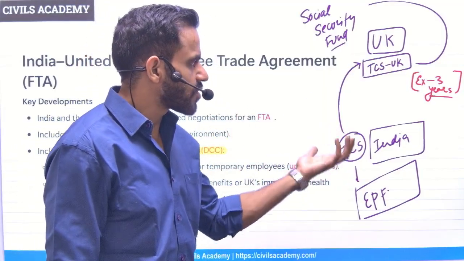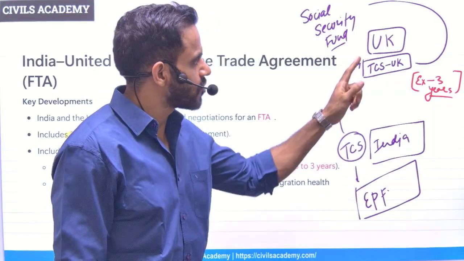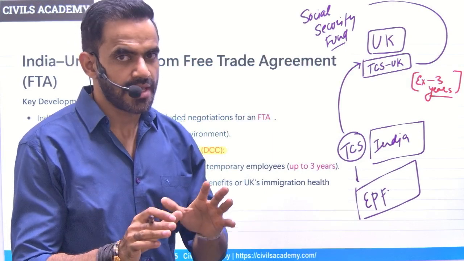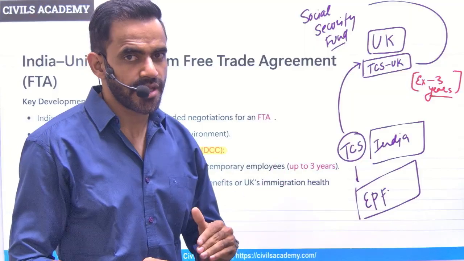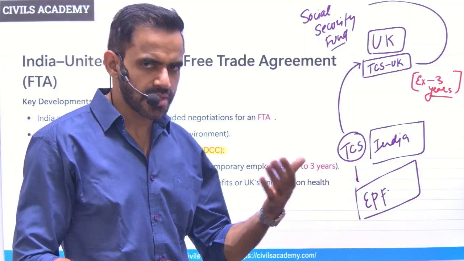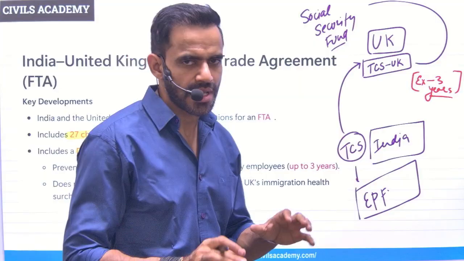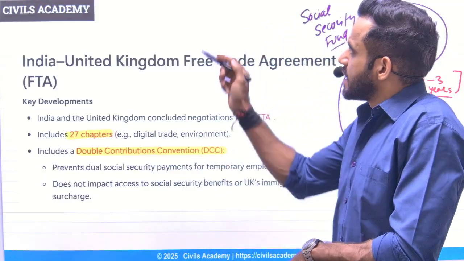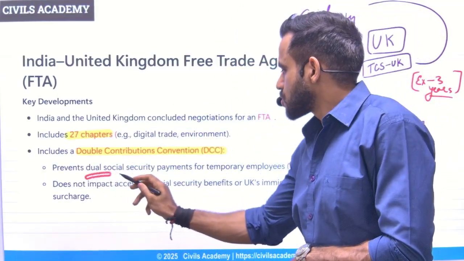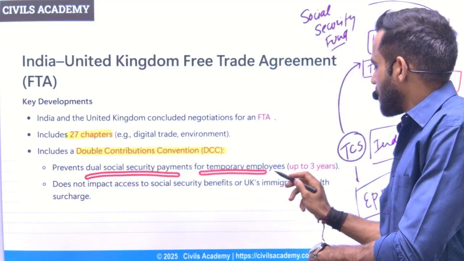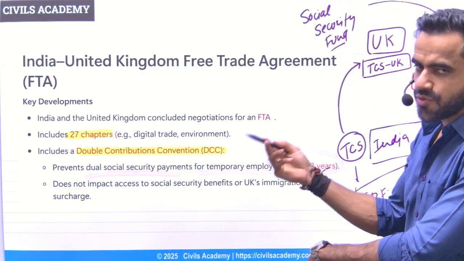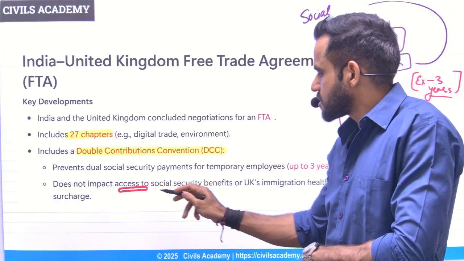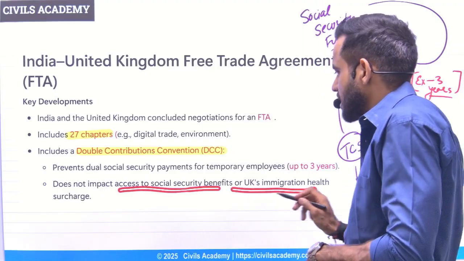Double contribution. What was double contribution? Contribution in India, contribution in UK. So now they will not have to contribute in UK if the time period is less than 3 years. If the workers are working for more than 3 years, then of course they will have to contribute. So that is the meaning of double contribution convention. It simply prevents dual social security payment for temporary employees up to 3 years. Dual, why dual? One in India, one in UK. It does not impact access to social security benefits or the UK's immigration health surcharge.